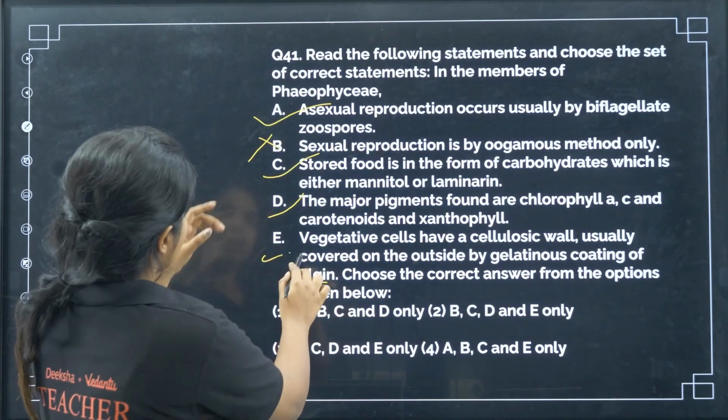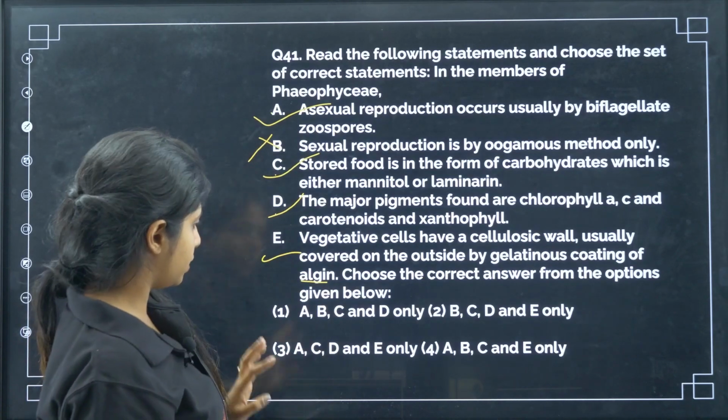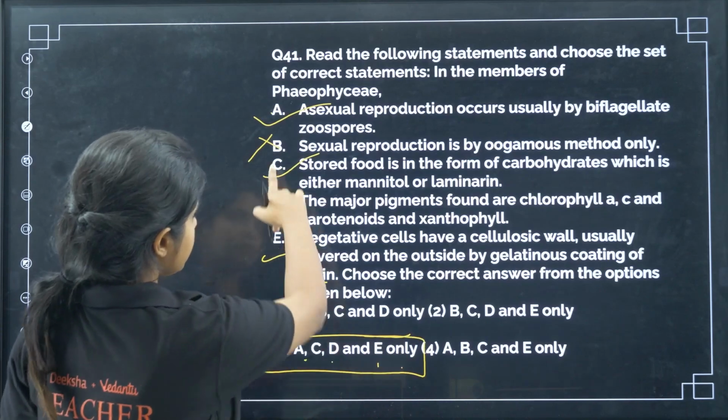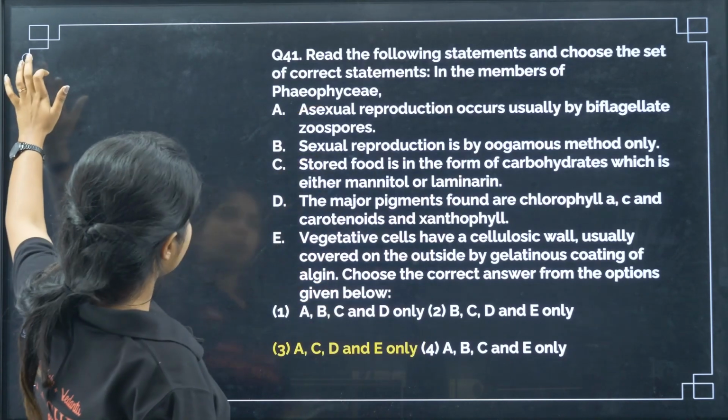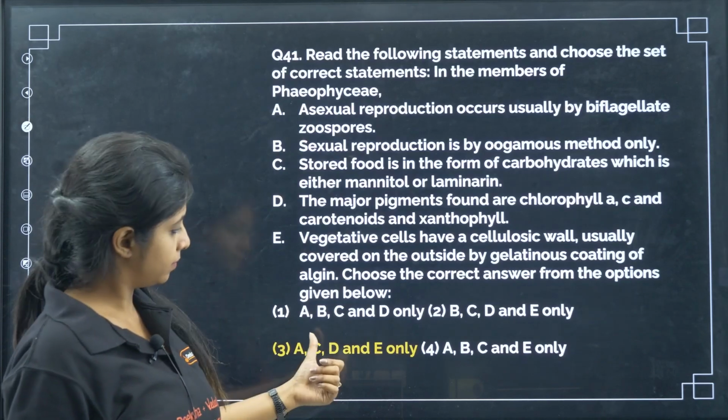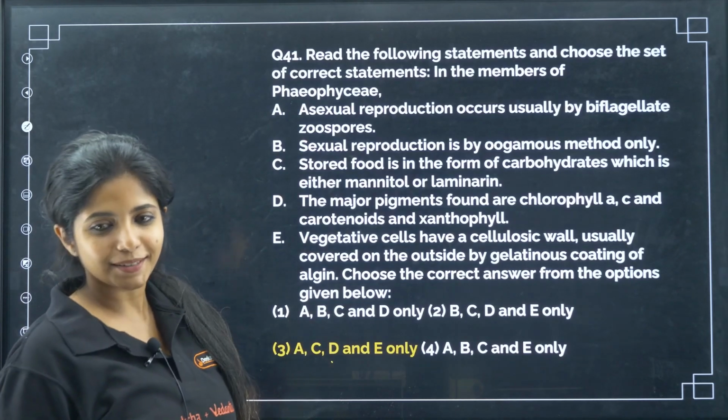Okay, so I'll say A, C, D, E, all of them are correct. A, C, D, E only, this would be the correct answer. B is the wrong statement because it is not the only oogamous method. There can be multiple other methods as well. So this becomes your answer.